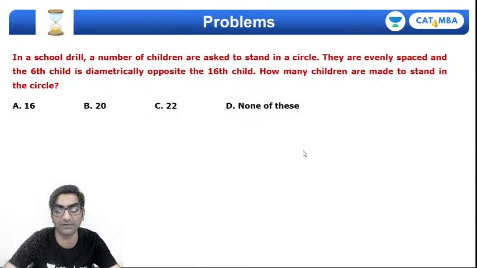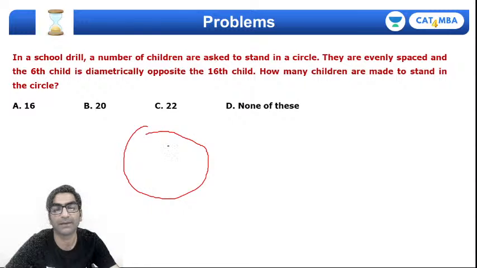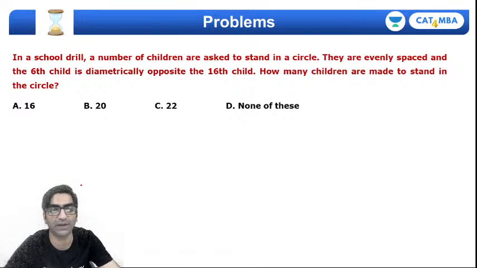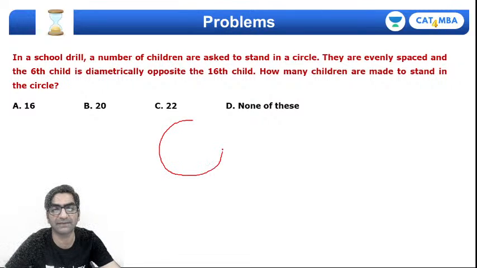So what we are given is that there is a circle. Okay. Oops, it's a horribly drawn circle. So please excuse my drawing. फिर से बनाते हैं. So there is a circle and here is a person A who is the 6th child,